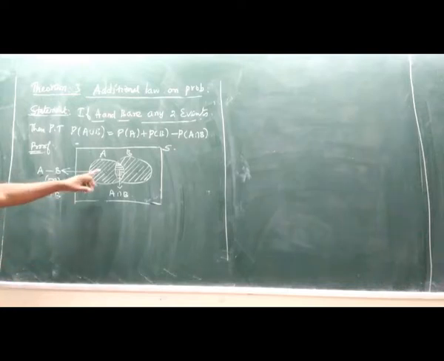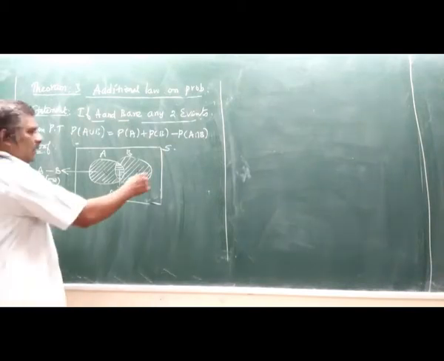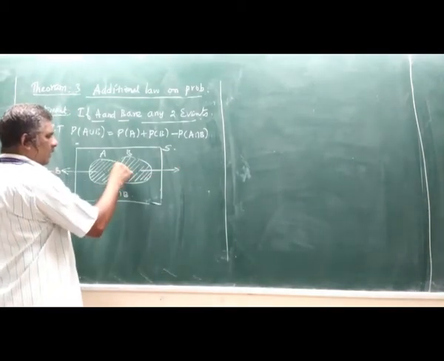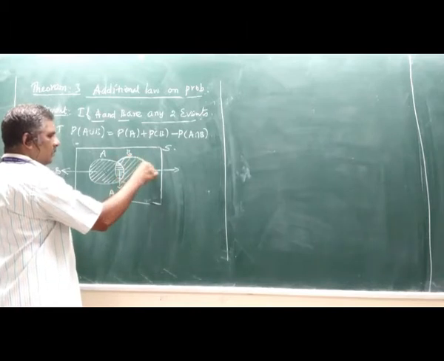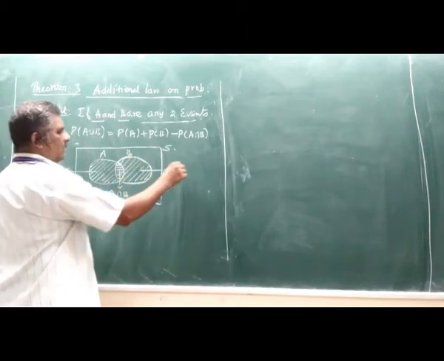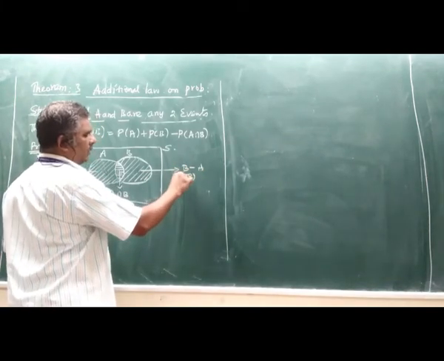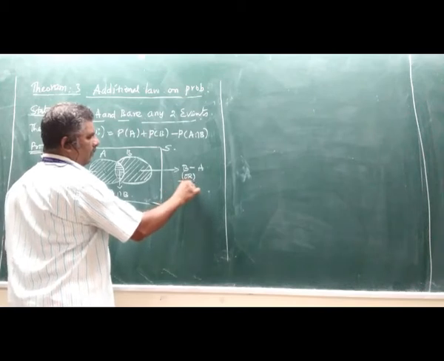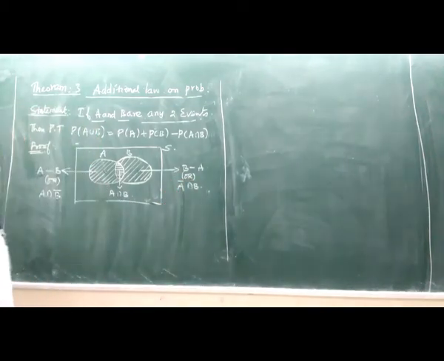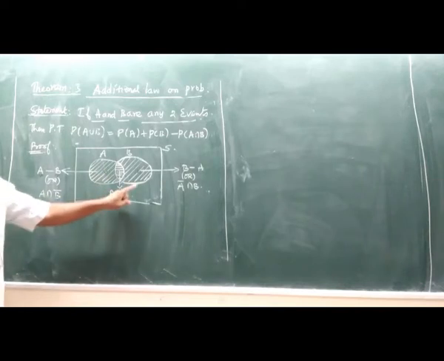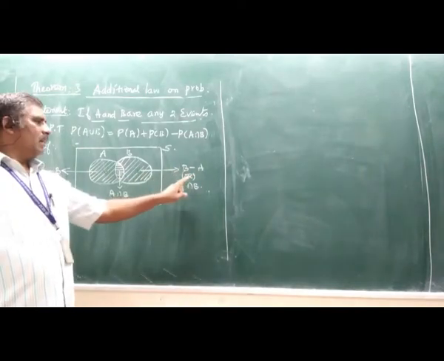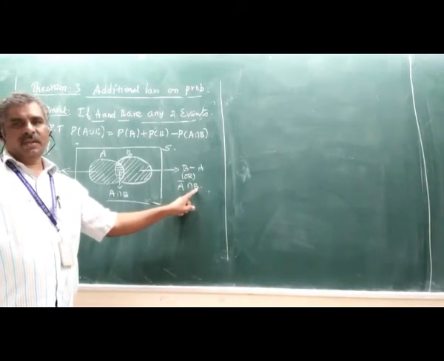Similarly, this particular part can be written as B minus A, or this also can be written as A bar intersection B. First part is A minus B or A intersection B bar. The second part is A intersection B. The third part is B minus A or A bar intersection B.